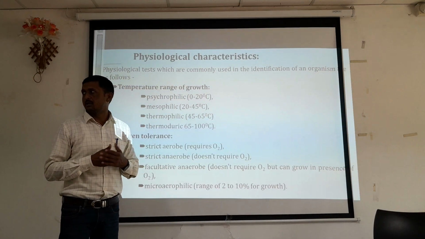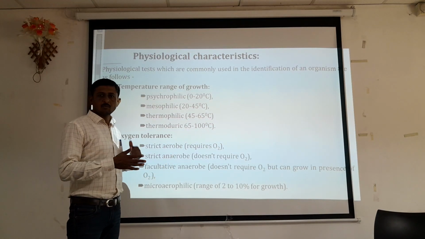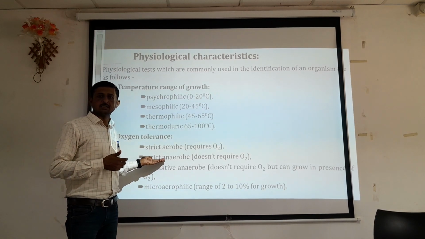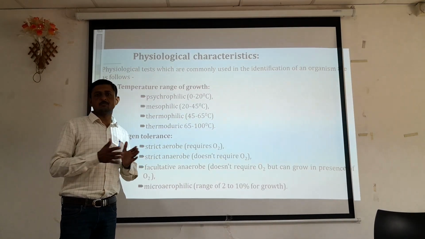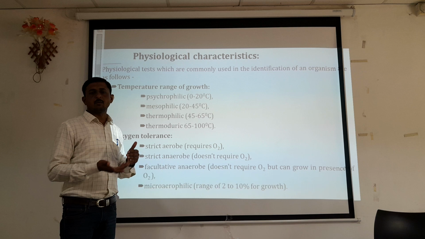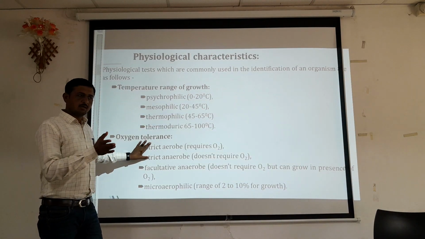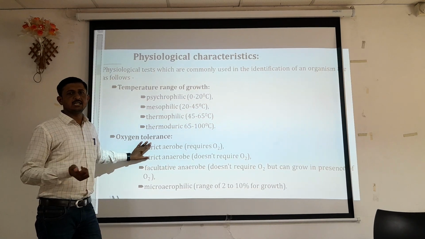When we expose that organism to oxygen, the organism may die due to the exposure to oxygen. That's why organisms are classified by oxygen requirement into strictly aerobes or strictly anaerobes. These are the major groups of organisms. One is strictly aerobes, another is strictly anaerobes.